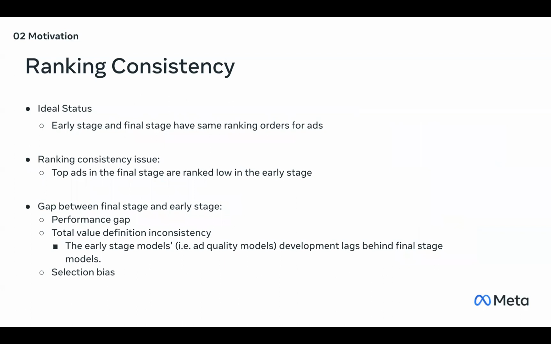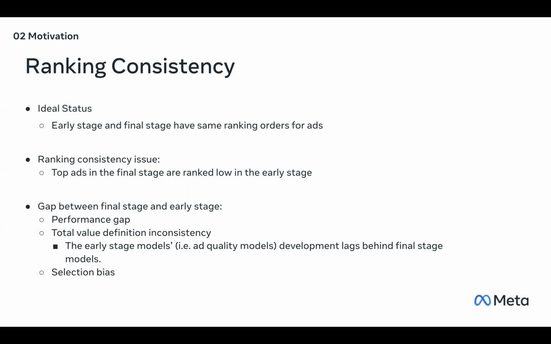Then I will introduce our motivation for improving the ads ranking consistency. The ideal status for ranking consistency is that the early stage and final stage ads ranking have the same ranking orders for ads candidates. In real situations, we are facing ranking inconsistency, where the top ads in the final stage are actually ranked low in the early stage.